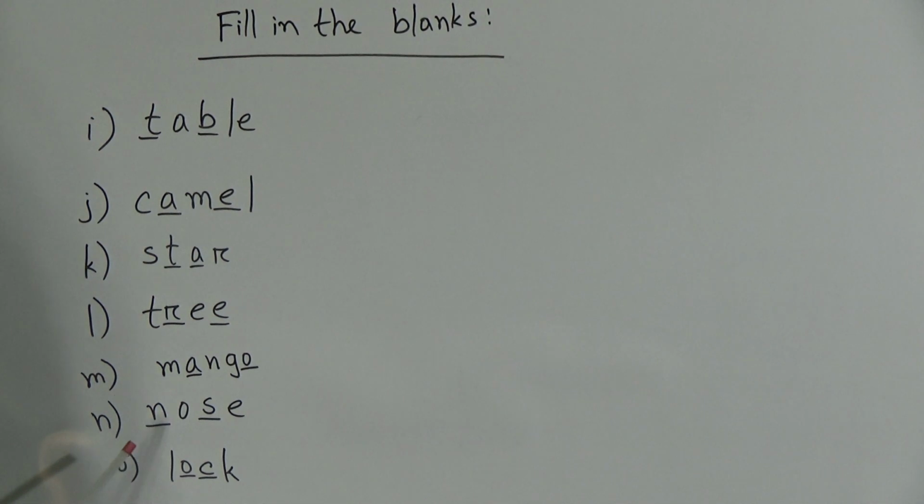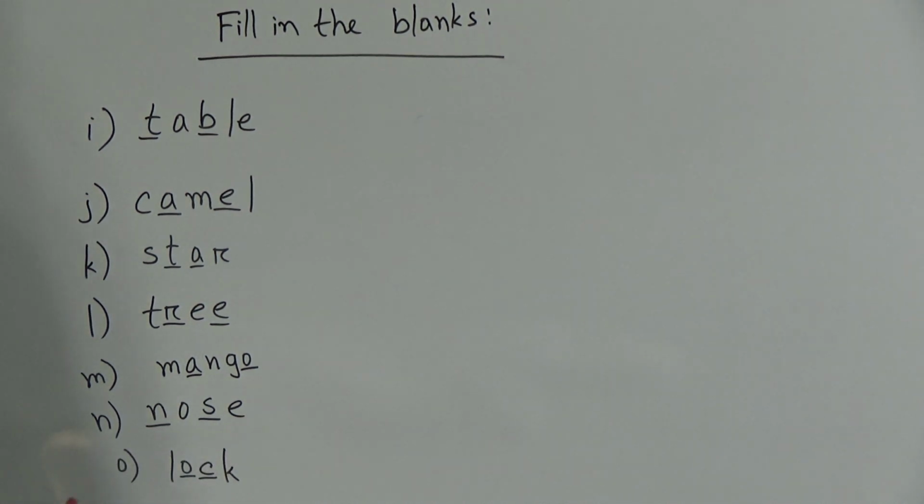Look, dear students, our next word, number N, is nose, N-O-S-E, nose. In the first gap you have to write N, then O, N-O. Then you will get another gap and in this gap you have to write S, then the last letter is what? E. N-O-S-E, nose.